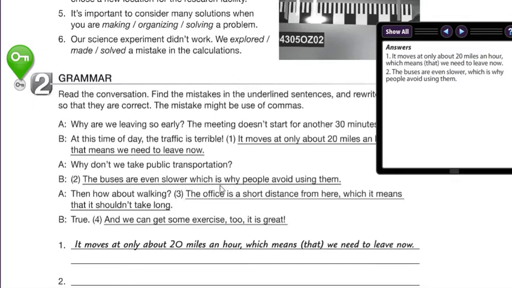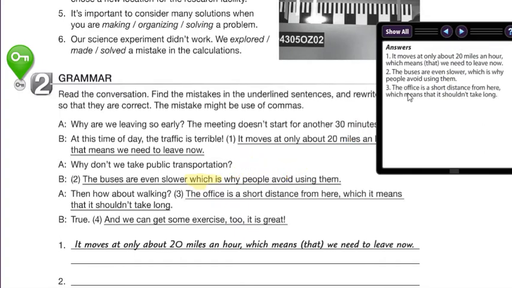Remember that we use the comma before the relative pronoun, which is why people avoid using them. So let's mark here the mistake in order to identify it easier. The buses are even slower, here we need to have the comma right here, comma, which is why people avoid using them.